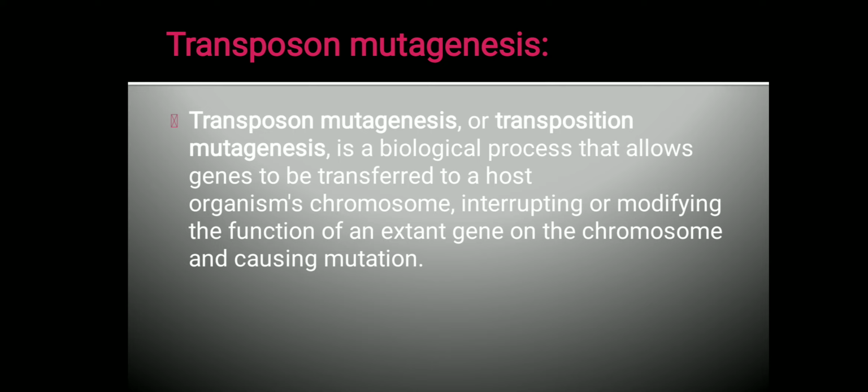So transposon mutagenesis is a biological process that allows genes to be transferred. Here we are going to use transposon genes to transfer to a host organism. So genes are transferred from one organism to another organism, the host organism. So transposons are the genes which are transferred into the host organism's chromosome. It can be transferred to the chromosome, it can be transferred to a plasmid. So transposons are transferred to the host chromosome or the plasmid, which will cause mutations.